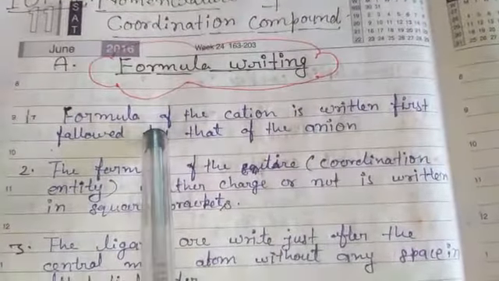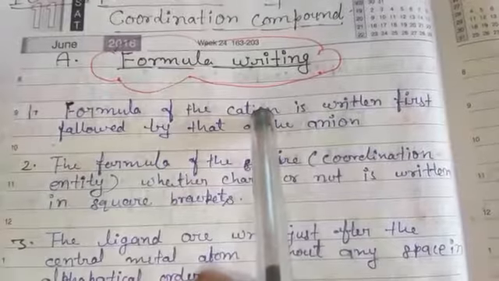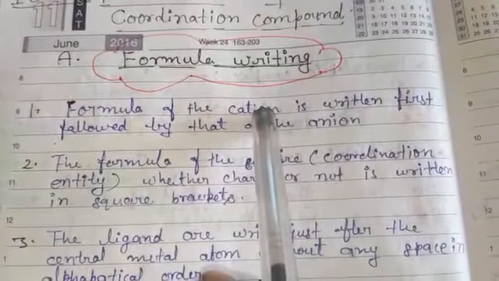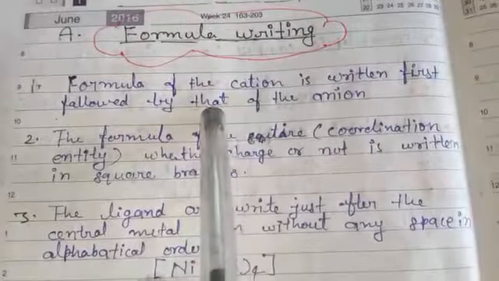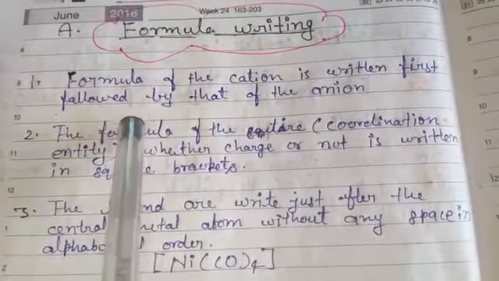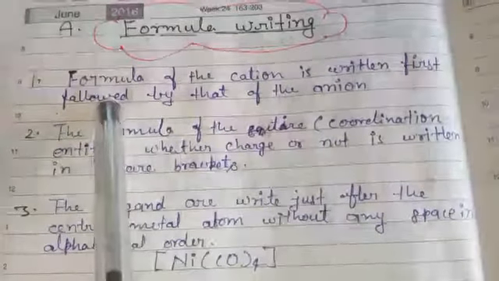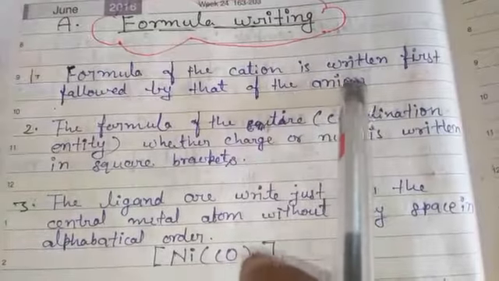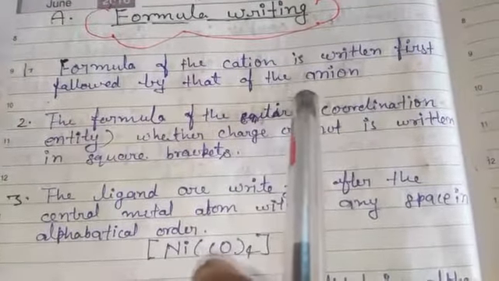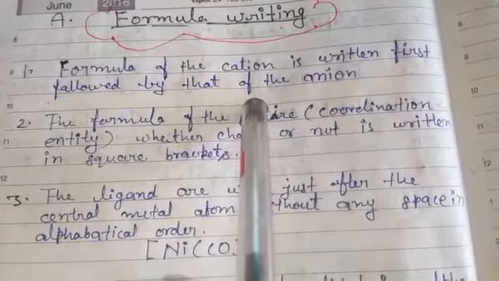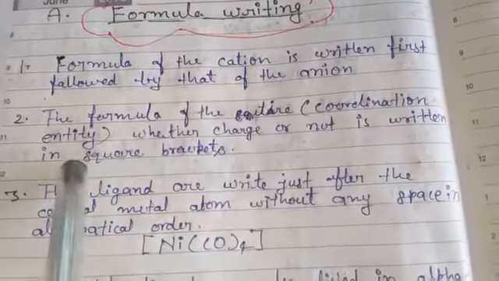First we discuss formula writing. How can we write the formula of a coordination compound? Some rules should be followed. First, the formula of the cation is written first, followed by that of the anions.